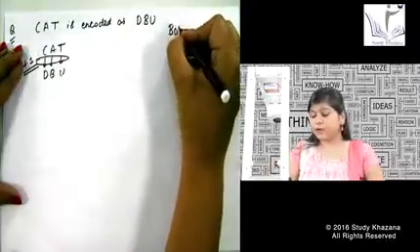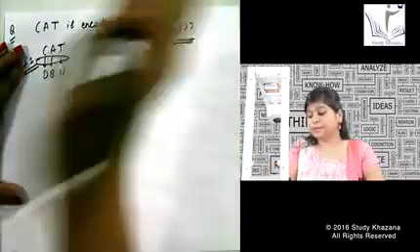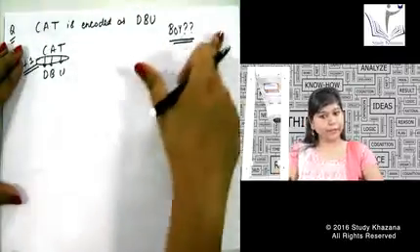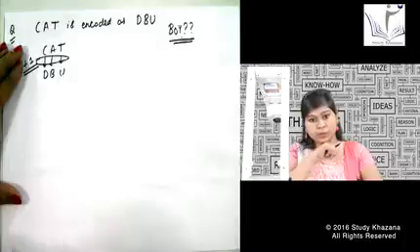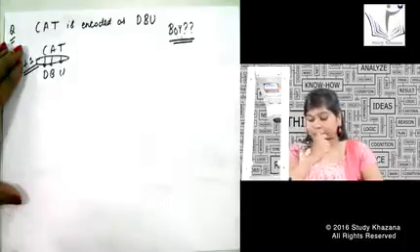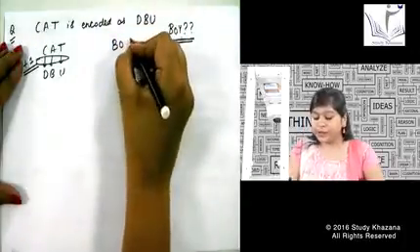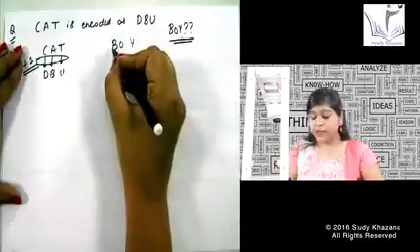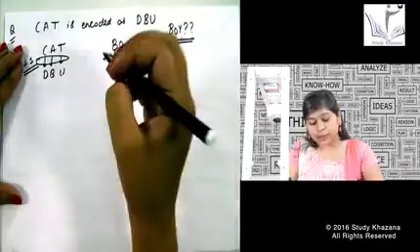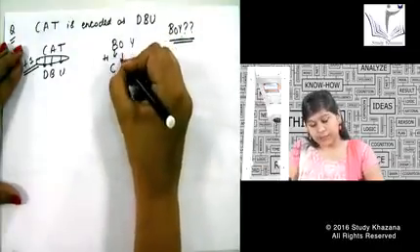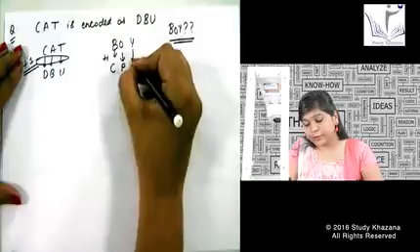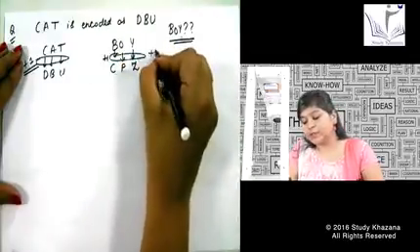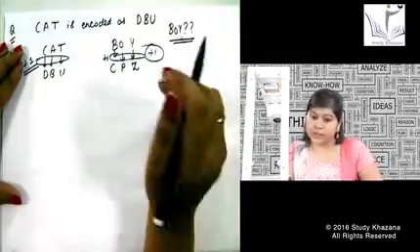If now I want to find out the word for boy, how will I find the word for the boy? If I know the pattern between cat and DBU, I can easily decode boy also. I hope this is clear. Okay, so how will I encode boy? If I know C has been encoded as plus 1, then B will also be encoded as plus 1. So at the place of B, I will write down C. At the place of O, I will write down P. And at the place of Y, I will write down Z. Why this? Because this is just nothing but plus 1 series.